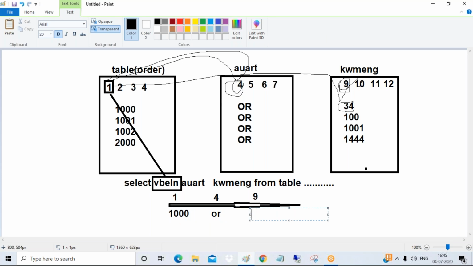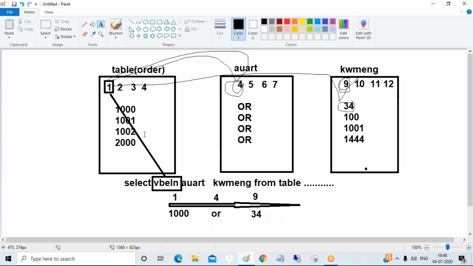So did you get the entire record or not? Yes or no? I hope you got the answer. You got the entire record which you want to extract actually, yes or no? So this will be done much faster, guys, with the help of the codes.